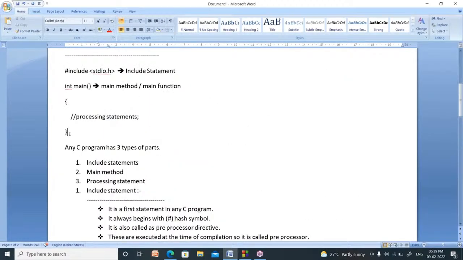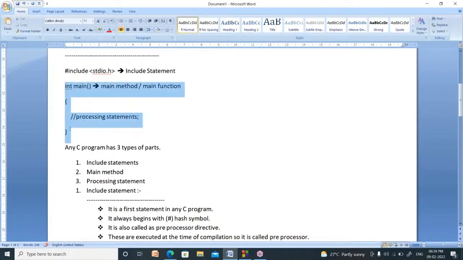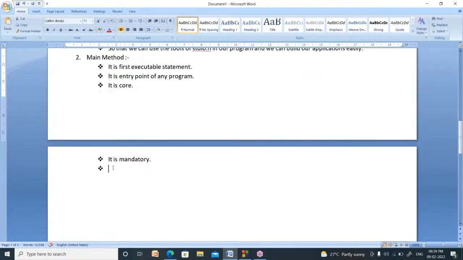Somebody can write twice or thrice? No, it's not possible. You have to write the main method only one time, meaning it cannot be duplicated. You cannot write duplicate main methods. You cannot write the main method more than one time, right? Now it has 6 forms. You can write a main method in 6 forms.